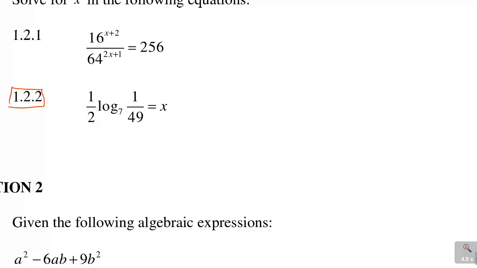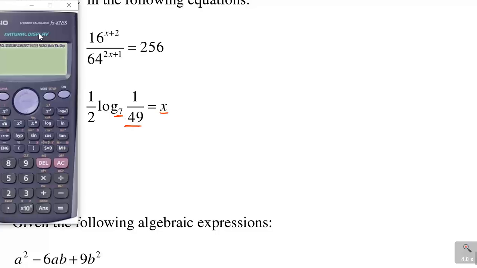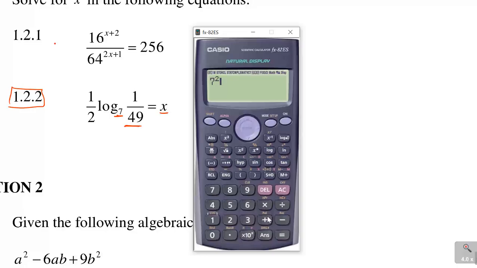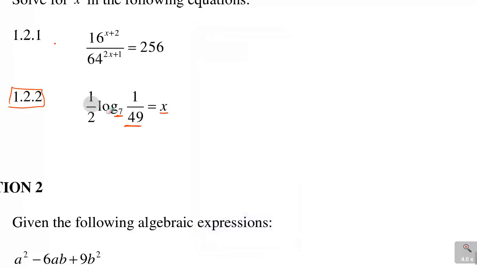Now it says half log 7 1 over 49 is equal to x. So you must always study the question and ask yourself, what is the examiner trying to get from me? They don't just give numbers. Whatever they give always have somehow a relationship. Now if you look at this base and look at 49, you will see that the two are related, because 7 squared is 49. So there must always be a relationship somewhere. So I can rewrite this as 1 over 2 log 7, 1 over 7 squared.